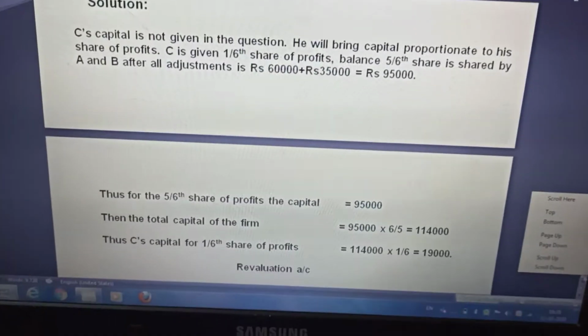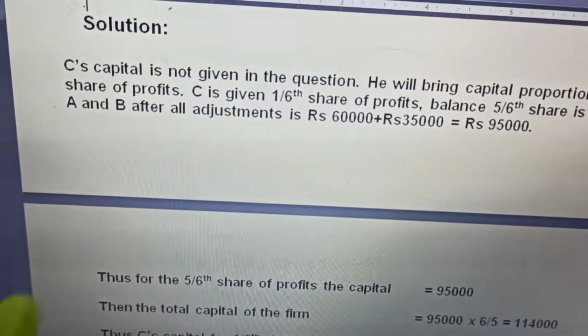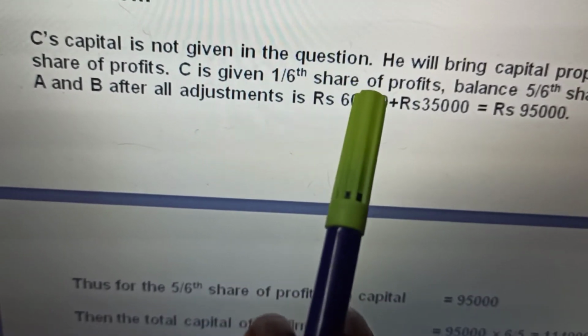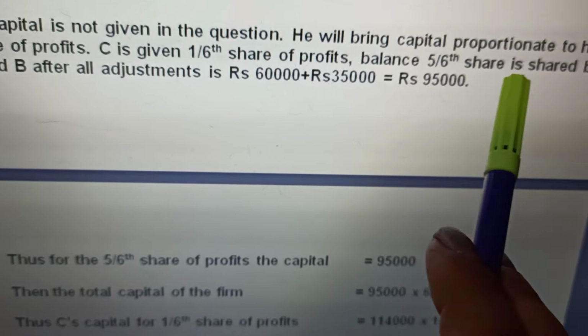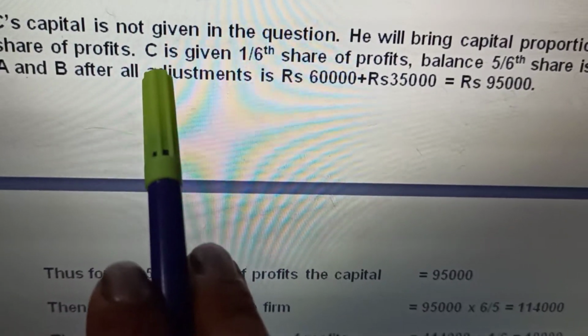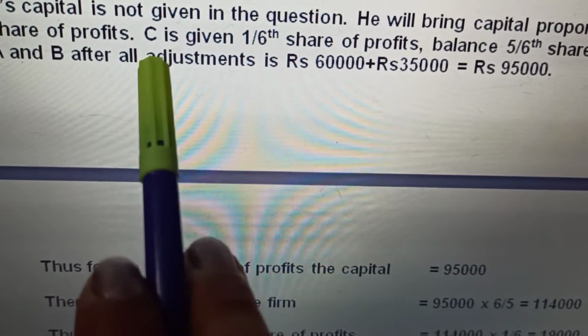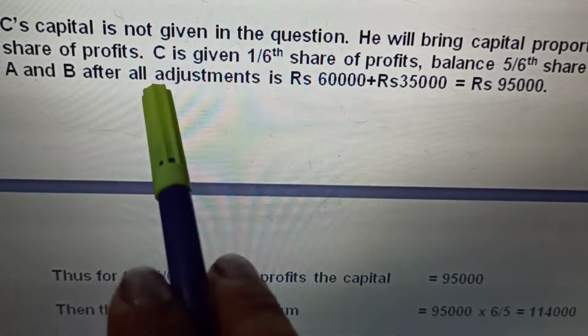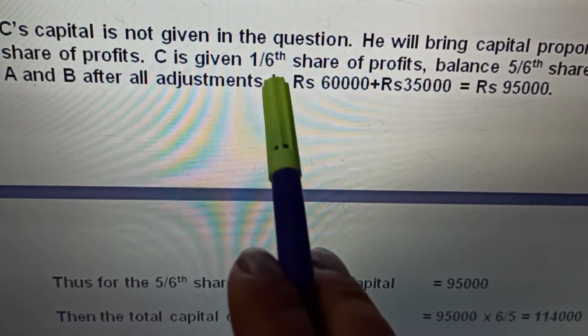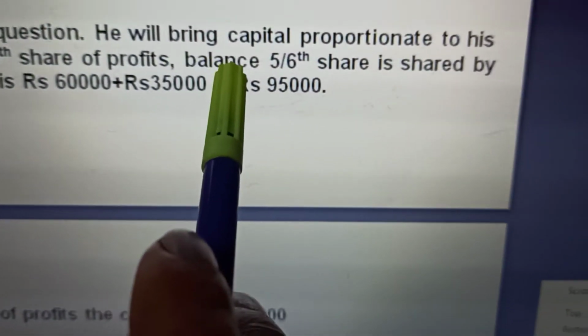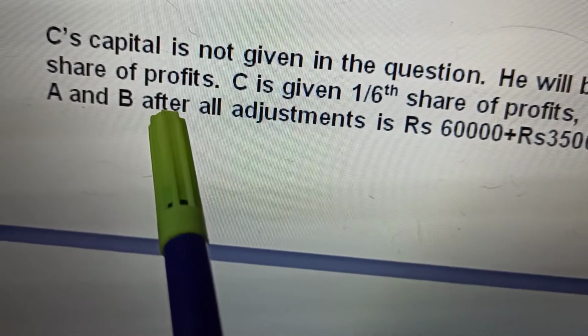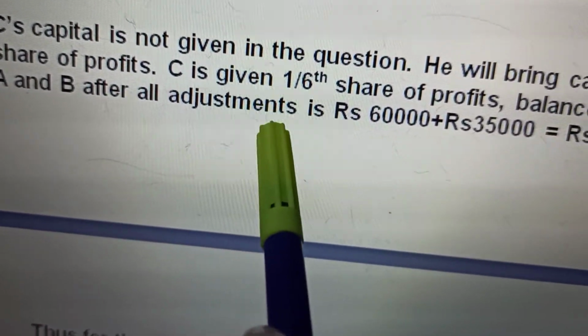Now we make the revaluation account. But see here, in this question, C's total capital is not given at all. He will bring in capital proportionate to his share of profits. It is said that C brings in proportionate capital to his share of profit, and C gets a 1/6 share of profits. The balance, that means 1 minus 1/6, the 5/6 share, is shared by A and B after all adjustments.